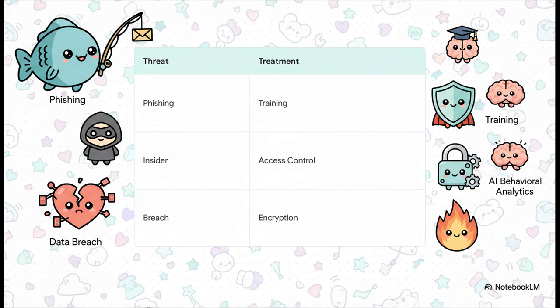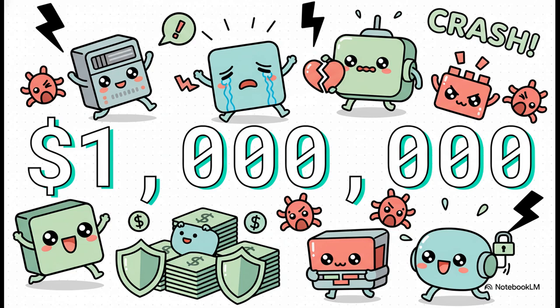Super effective. To make this really tangible, imagine an assessment reveals a 25% likelihood of a targeted cyber attack costing up to $1 million. Wow, you can't just look at a risk conceptually when you have numbers like that. When the assessment step reveals a specific, quantifiable financial impact, it dictates exactly how many resources you need to pour into the treatment step to protect the organization. The data has to drive the defense strategy.